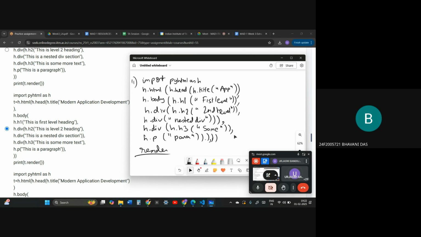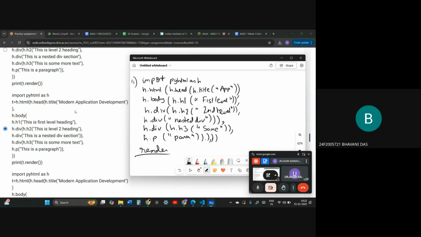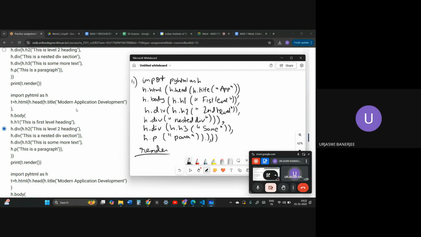Ma'am, head tag we need to close, right? Yes, the head tag we need to close. You have closed that in your code, and they have also closed it over here, right? So this is the title tag closure. This is the title tag. This is the head tag closure. The HTML tag opens, and the HTML tag will close at the end. Over here, this is the HTML tag closure.